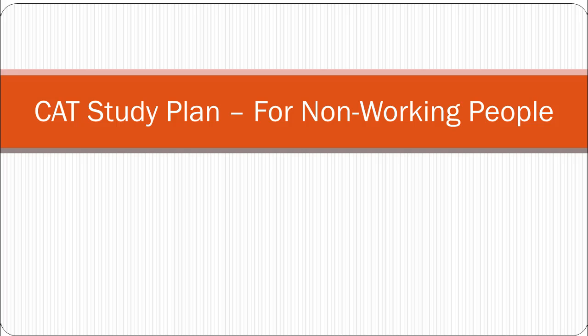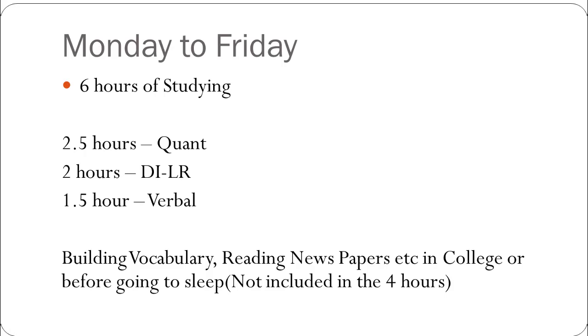In this video, I'll be discussing a CAT study plan for the non-working people. So let's begin. Now from Monday to Friday, you will have to study for 6 hours. This 6 hours of studying include 2.5 hours for quant, 2 hours for DILR and 1.5 hours for verbal. Now other stuff like building vocabulary, reading newspapers, you will have to do it apart from the 6 hours of studying. So maybe while you're free in college or before going to sleep, you all can probably read some newspapers or refer Magoosh app or something for building a vocabulary.